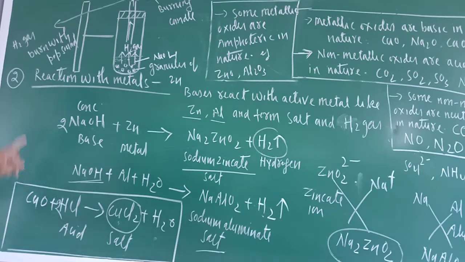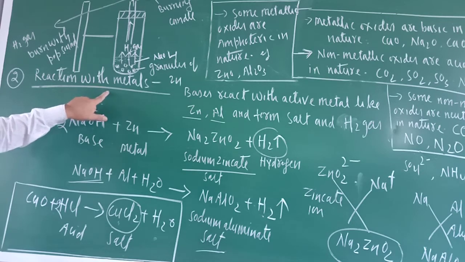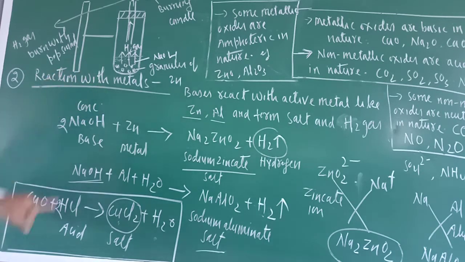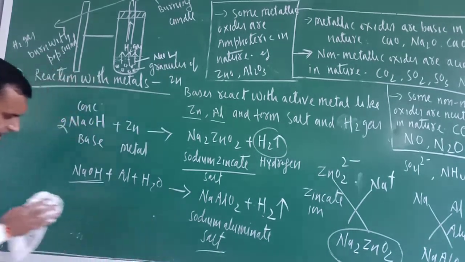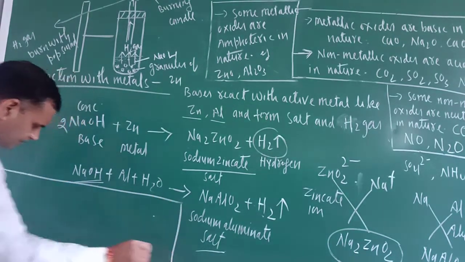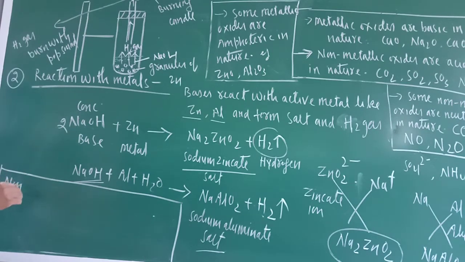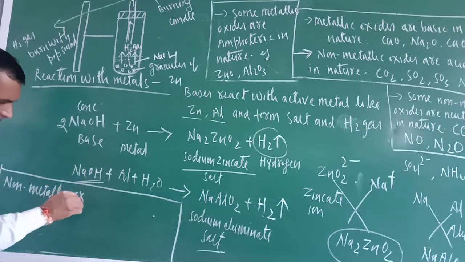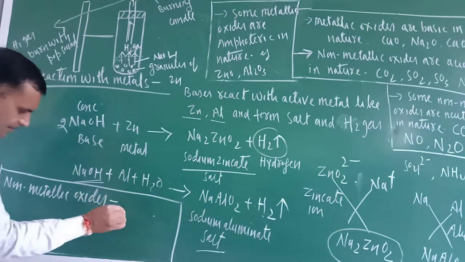Now the next reaction which I am going to teach you is the reaction with non-metallic oxides. Copper oxide was the metallic oxide. So first you understand what the non-metallic oxides are. Just note this down in the box. So what are non-metallic oxides?